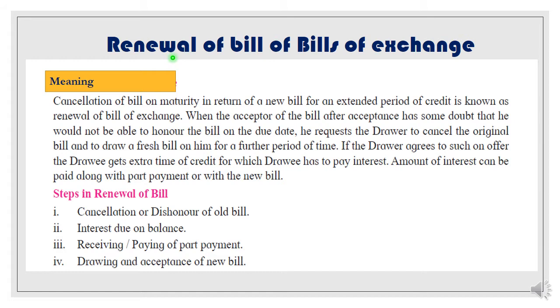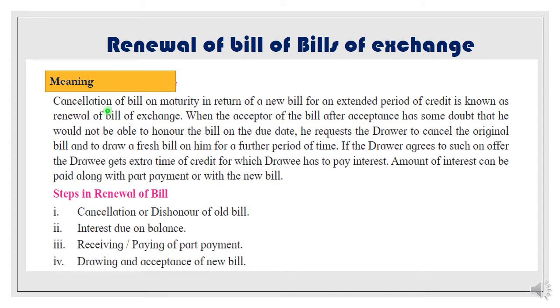You already understood renewal of bill. It means when the old bill is cancelled or dishonored, after that the bill will be renewed. And in the case of renewal of bill, these four stages are there. First, the dishonor of the old bill entry is there. These three entries further increase. I already explained to you: if the bill is honored, the case will be closed. But if the bill is dishonored, three further entries will be generated.